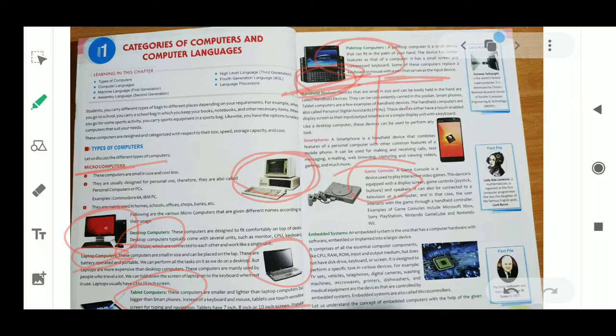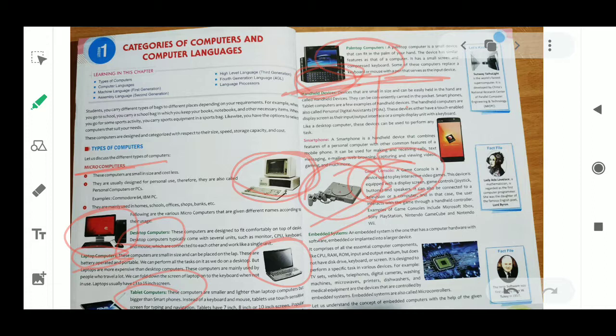Some examples of game consoles are Microsoft Xbox, Sony PlayStation, Nintendo, GameCube. So these are the examples of game consoles. This is the game console, and with the help of this we can play games.